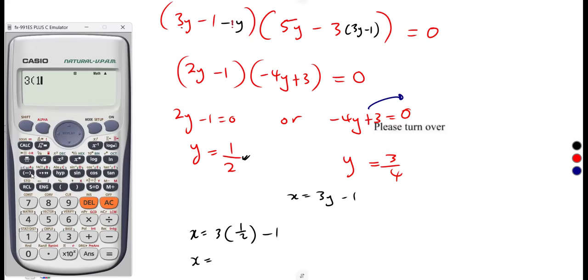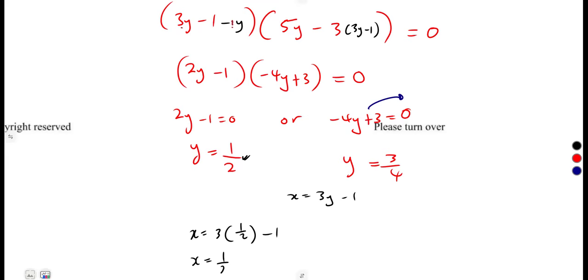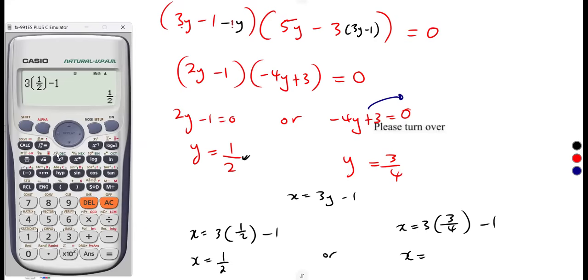3 times 1 over 2, then subtract 1. That is 1 over 2. So x is 1 over 2 for that. Or when our y is 3 over 4, in place of y you're going to substitute 3 over 4, then subtract 1. So that was it for the value of x this time.